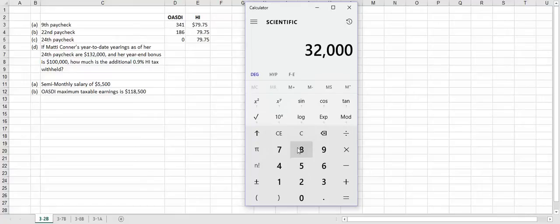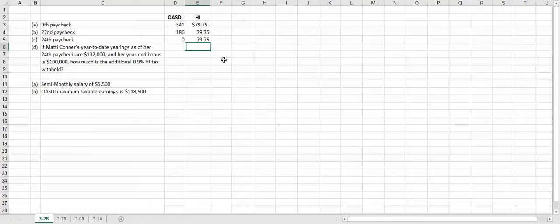So we're going to take our 32,000 times 0.9%. If we're entering it as a decimal, it's going to be times 0.009. Let's see. 32,000 times 0.009 gives us $288. So that is the additional HI that needs to be paid.